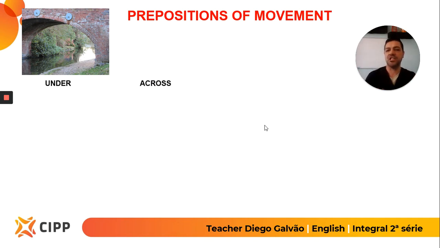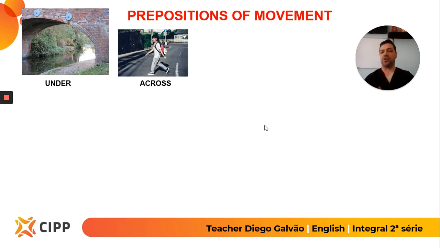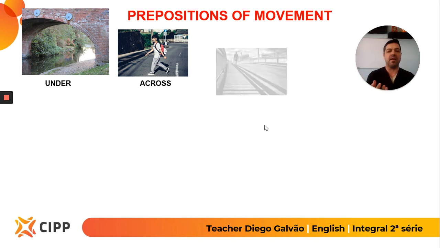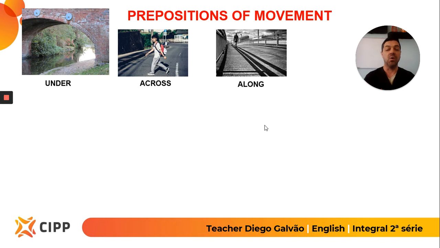And you have another preposition that is across. When do you use the preposition across? Look at the picture. The man is walking across the road because he has to cross from one side to the other. Similar to across, but in a different way, we have the preposition along. Now the boy is not going across the road, he's going along the road because he's following the same direction of the road. Yeah?